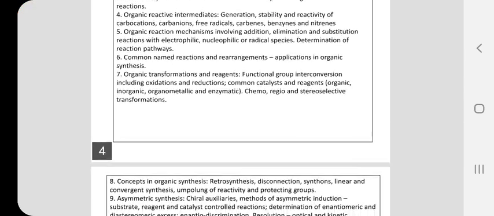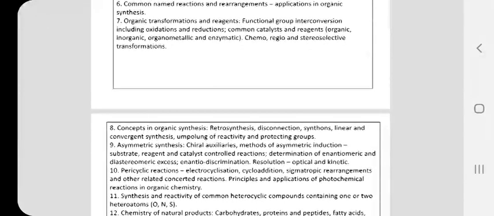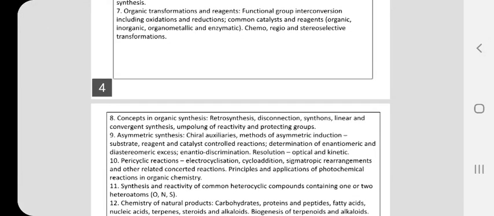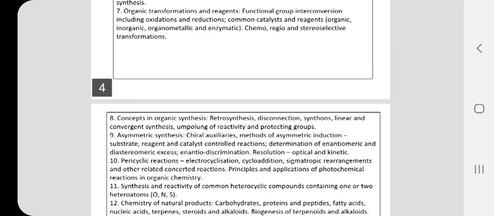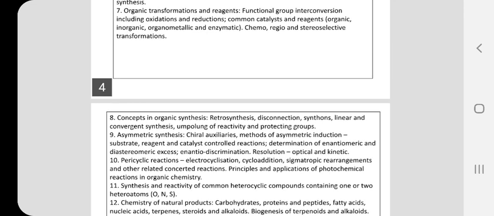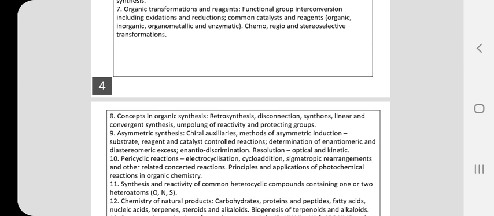And similarly, if you come to synthetic organic chemistry, you have plenty of books. You have Synthetic Organic Chemistry by H.O. House, Synthetic Organic Chemistry by Carruthers, Modern Synthetic Organic Chemistry by Mackie and Smith. So you have to read all the textbooks available in synthetic organic chemistry, and you should be thorough with all the topics, methods and name reactions.